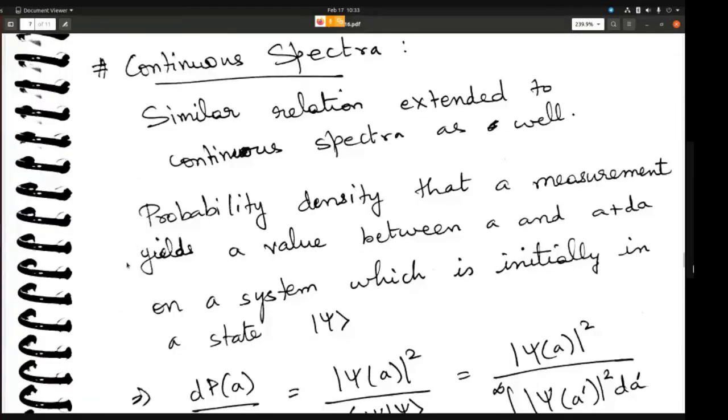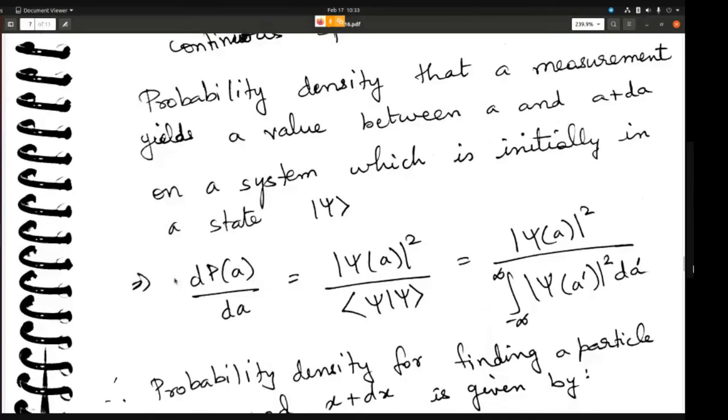Now let's talk about continuous spectra. In continuous spectra, the same thing is extended, with the same type of probability relation. So you will say the probability density that a measurement yields a value between A and A plus dA on a system which is initially in a state psi is given by dP of A by dA.